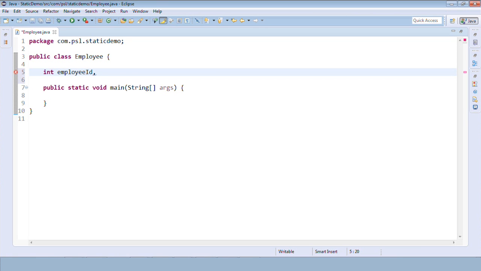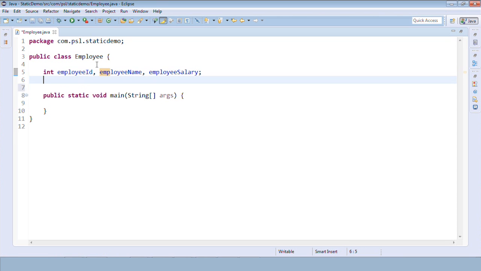Variable names, as far as possible, should be very specific. I should not write it as just an ID directly. We should specify it as employee ID, complete. Then employee name and employee salary. So we have three basic variables.